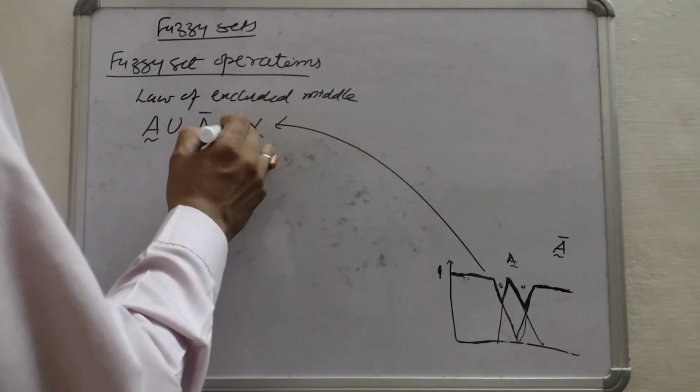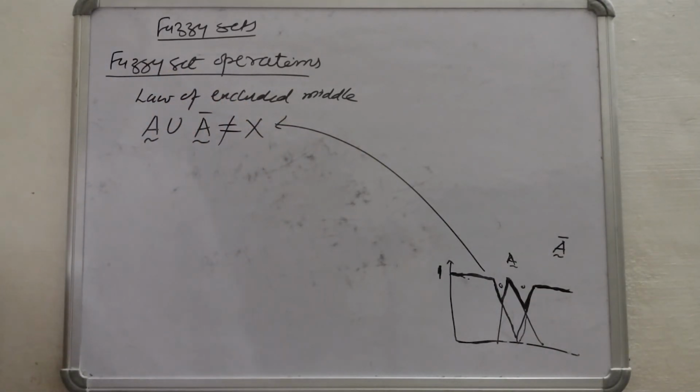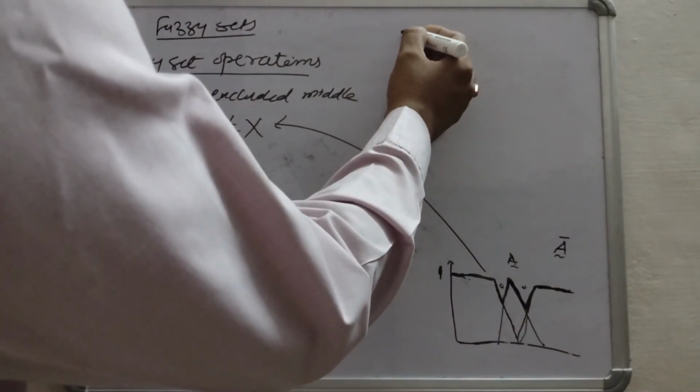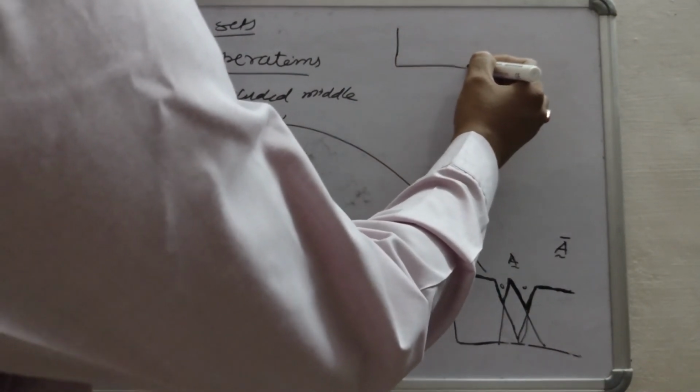So it is not true for the fuzzy set, whereas it was applicable for classical sets. Remember my previous diagram?